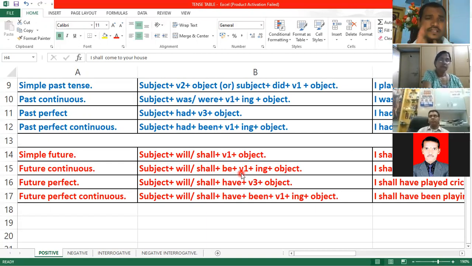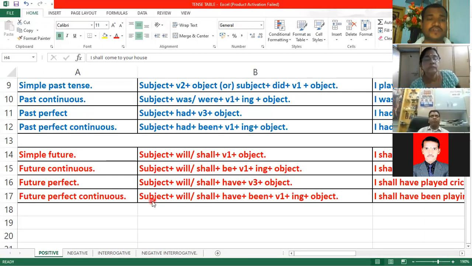For all these tenses we use V1 plus ing. So the structure for future continuous: subject plus will or shall plus be plus V1 plus ing plus object.